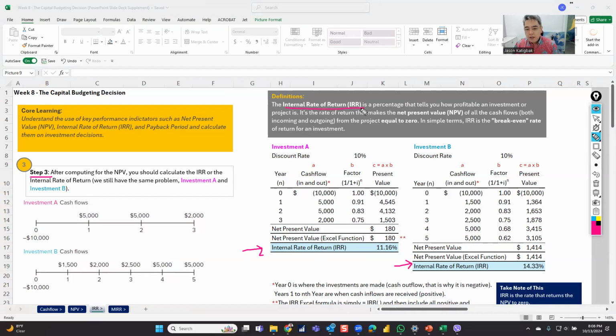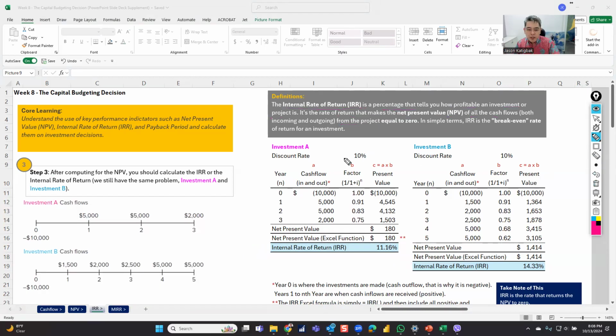The IRR, or internal rate of return, is the percentage that tells you how profitable an investment or project is. It's the rate that makes the net present value of all cash flow from the project equal to zero. I know it's a technical definition, but we will explain that later with a simulation. In simple terms, IRR is the break-even rate for the return on the investment.